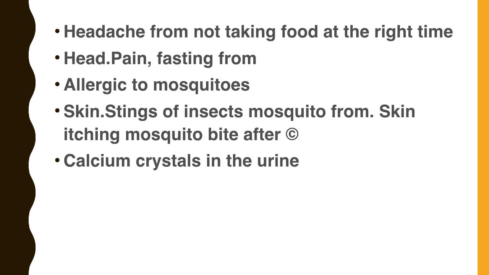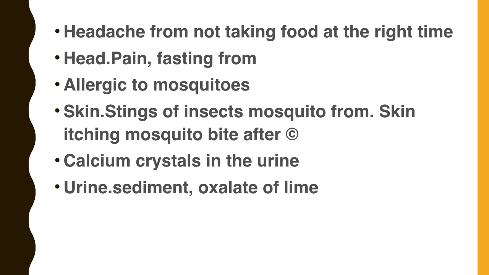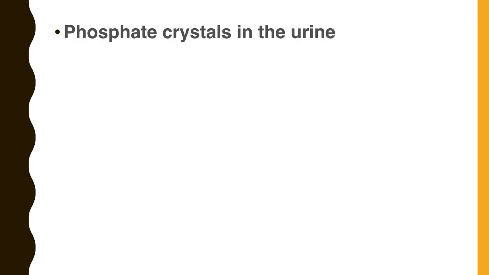Calcium crystals in the urine. Suppose your urine routine examination revealed crystals as calcium oxalate. Then we will get a specific rubric for that condition, and the main remedy is nitric acid. We can prescribe based on the diagnosis or prescribe based on the laboratory investigations also. Urine sediment oxalate of lime.